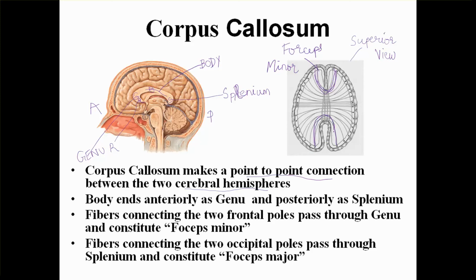You can feel the distance is also a little larger. It is passing through splenium, and it is called forceps major.